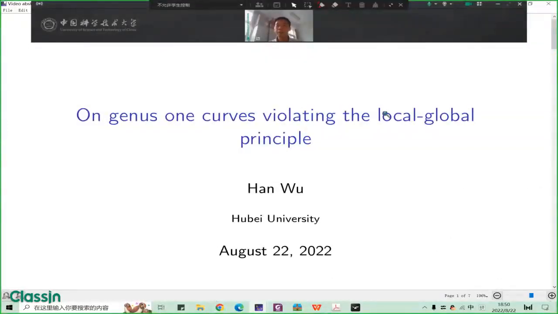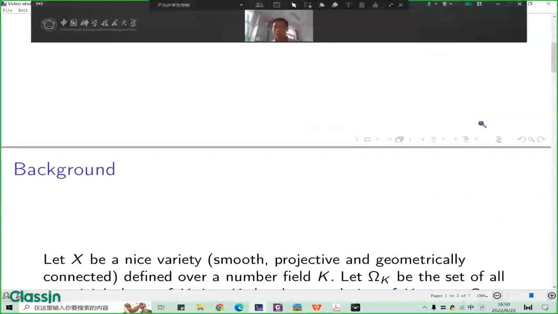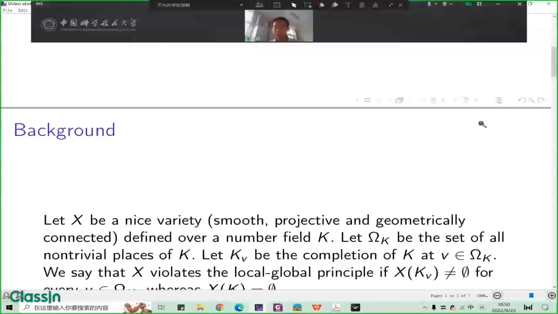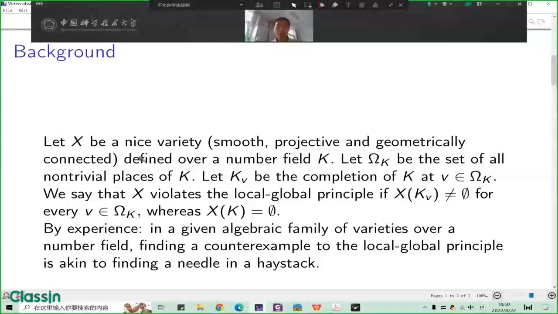Hello everyone, this is a video abstract on my paper on genus one curves violating the local-global principle. Let me introduce the background first. Let X be a nice variety. Nice means smooth, projective, and geometrically connected, defined over a number field K. Let Ω_K be the set of all places of K, and K_v the completion of K at a place v.